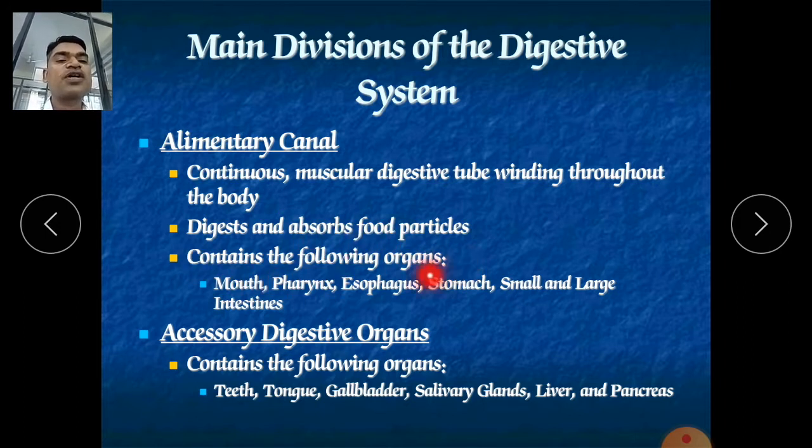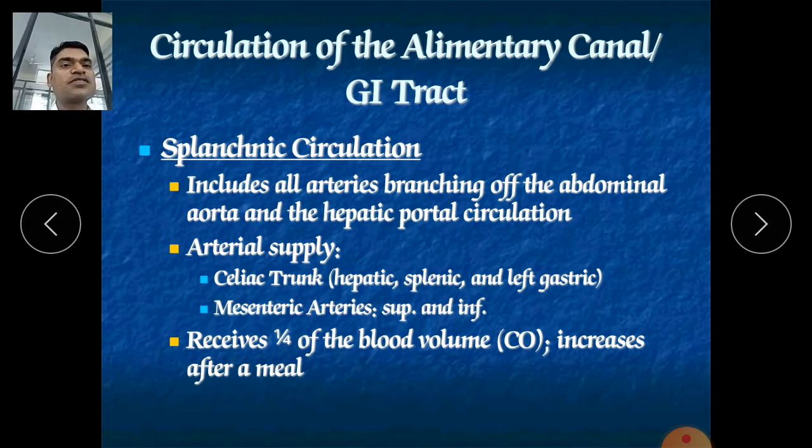The alimentary canal contains the following organs: mouth, pharynx, esophagus, stomach, small and large intestine. The accessory digestive organs contain the following, for example: teeth, tongue, gallbladder, salivary glands, liver and pancreas. Now, the circulation of the alimentary canal or GI tract.